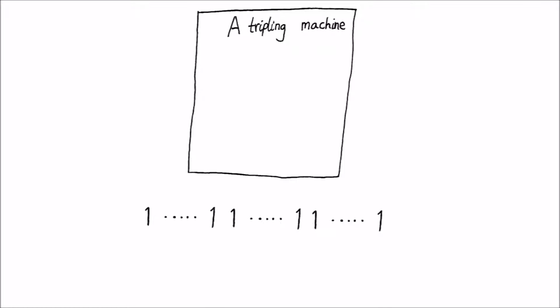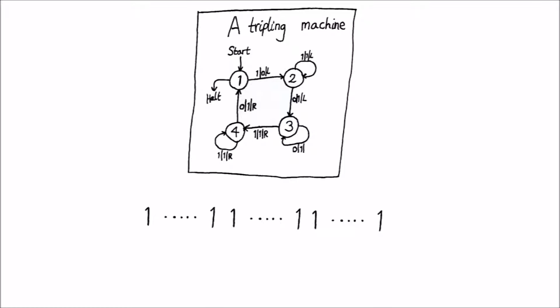It turns out to really not matter what the details of this machine are, only that it exists. This kind of thing is very easy to do on a computer, so such a machine definitely exists. Just as an example, here's a Turing machine that will do it with 4 states, but we can say that this machine uses t states for some t, and call it the tripling machine.